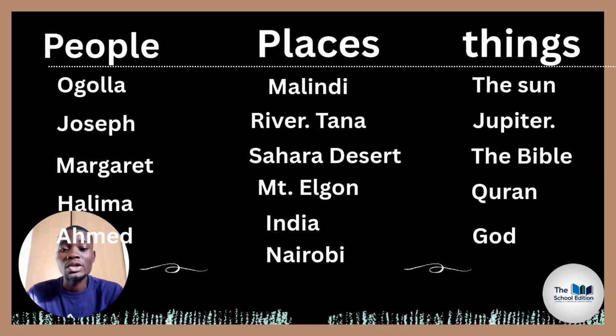Then when you go to number two, for example, I want us to now look at these people, places, and things. Which people? For example, Gola, Joseph, Margaret, those are people. Then places like Malindi, Rivatana, Sahara Desert, Mount Elgon, India, Nairobi, definitely those are places and they must start with a capital letter. Then things, for example, the sun, Jupiter, the Bible, Quran, and God are things, and we say that these are things of their own kind.